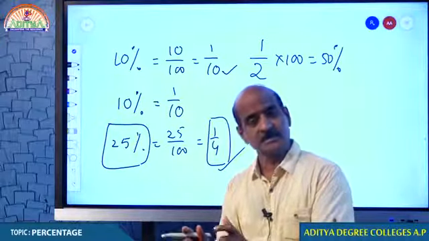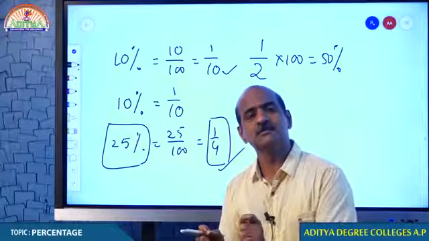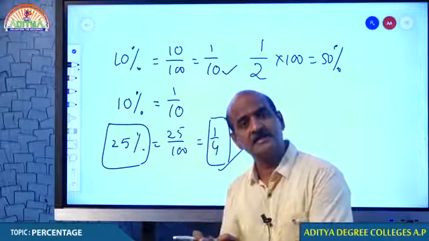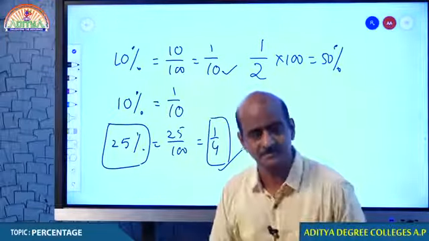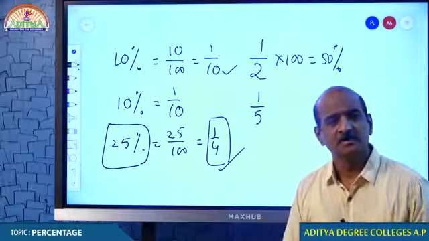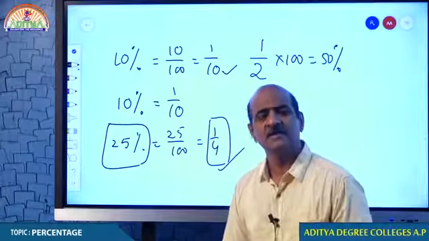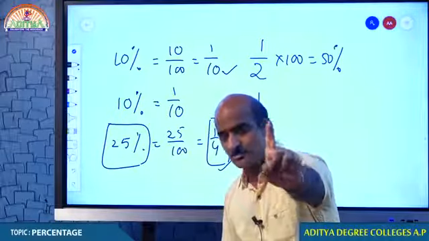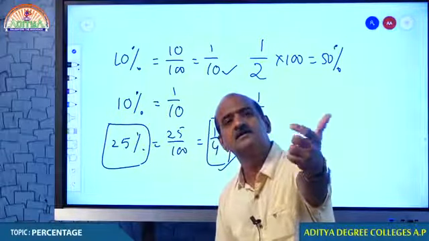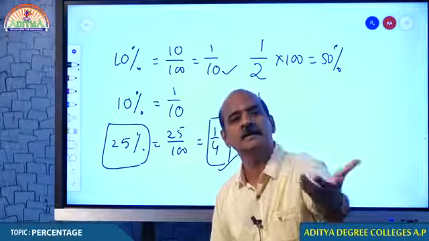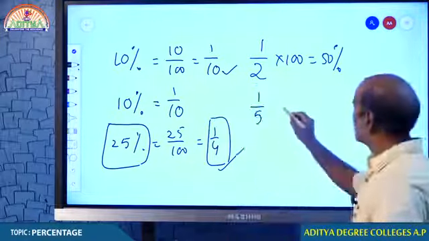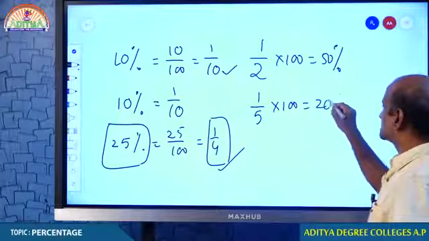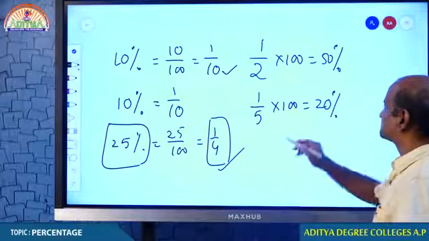What is the meaning of 1 by 5? For every 5 bags they get as a yield, they have to pay 1 bag to the kingdom in the name of tax. And if you want to convert the same into percentage, now you can call it 20%.